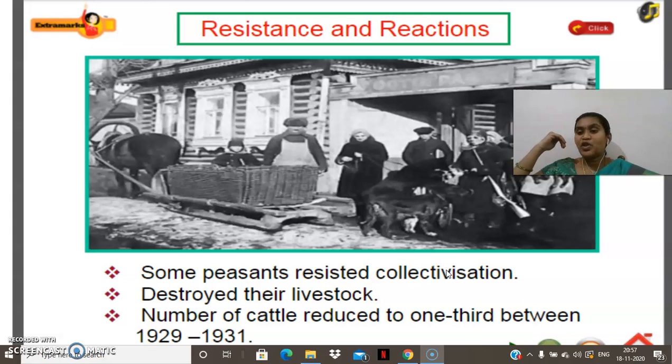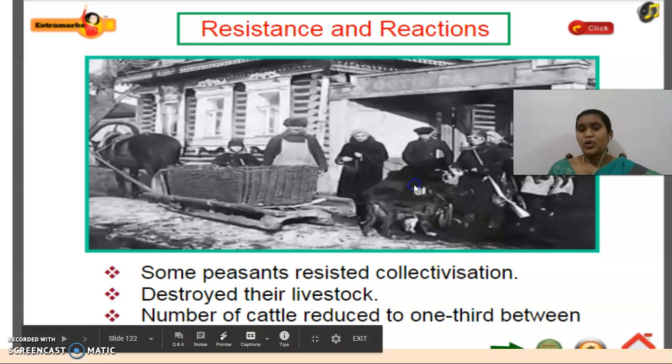Whatever livestock was available, they started to destroy, because they wanted to show that they were not ready to work. The number of cattle was reduced to one third between 1929 and 1931. They even destroyed the cattle.